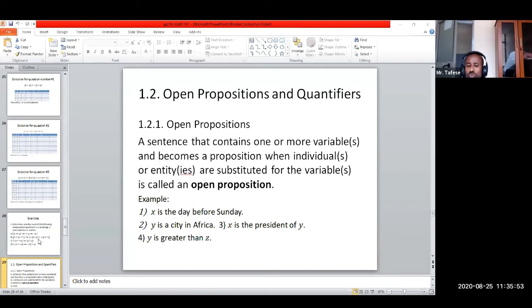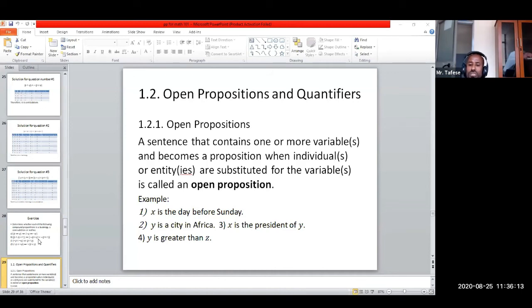The same is true for question number 3. X is the president of Y. So X is the name of the president and Y is the name of the country. If you insert the right matching, it will be true. And if you insert the wrong matching, it will be false.